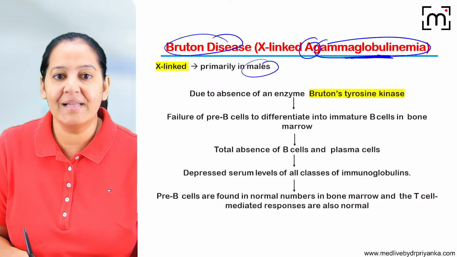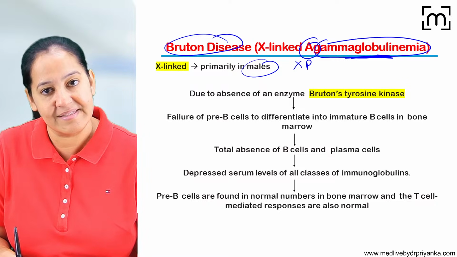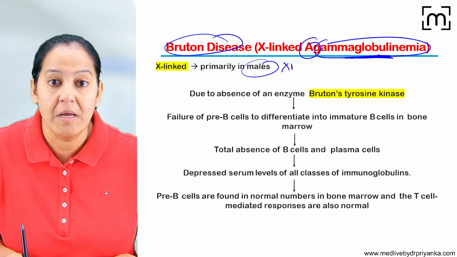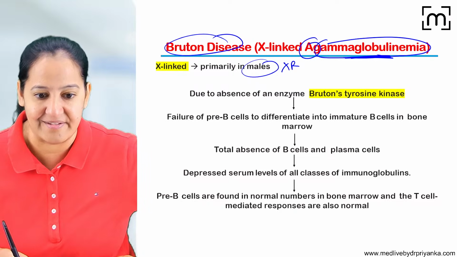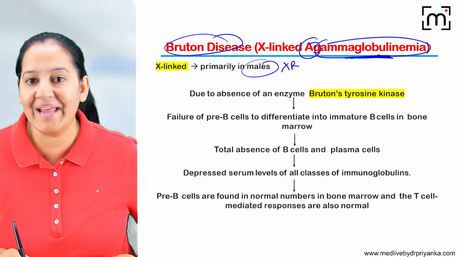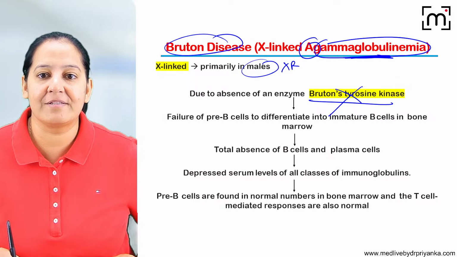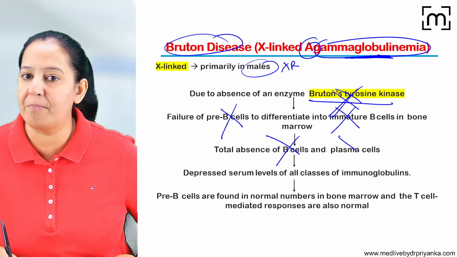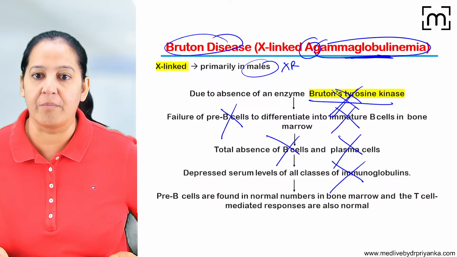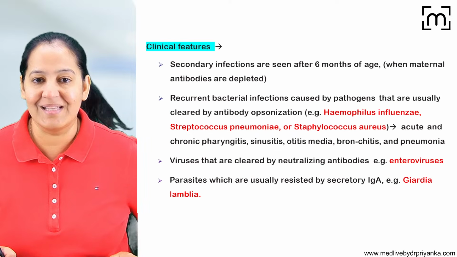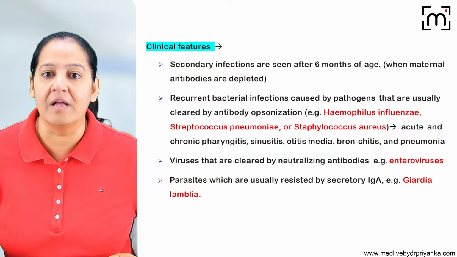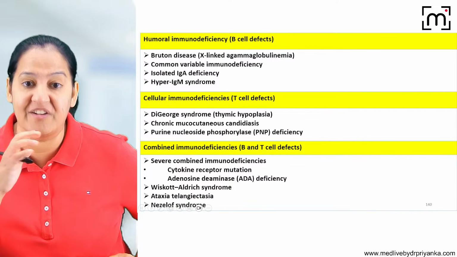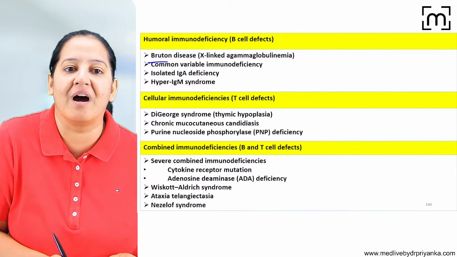It is seen in males because it is X-linked recessive. The inheritance is recessive. We know in recessive inheritance, the females are carriers and males are the cases. That's why it is seen only in males. Here the enzyme BTK is absent. No BTK, pre-B cells are not formed, immature are not formed, mature are not formed, plasma cells are not formed, antibodies are not formed. Zero antibody. So no B cells are formed. The person is highly susceptible to all bacterial infections, virus and parasitic also, but mainly bacterial infection. Got it? We are done with Bruton.